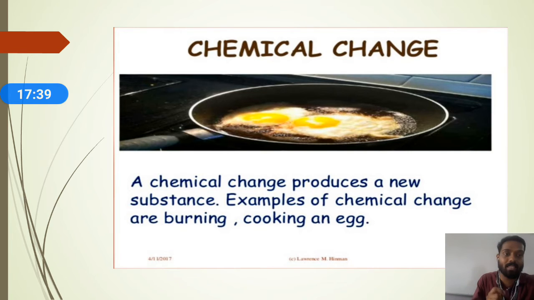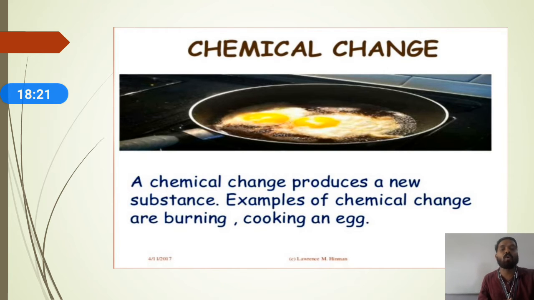Okay, I hope you understood what we mean by physical change and chemical change. Physical change means physical properties undergo a change and no new substance is formed. A chemical change means a change occurs and a new substance is formed. Examples are cooking of food, burning of paper, burning of wood. These are the examples you can give for a chemical change.